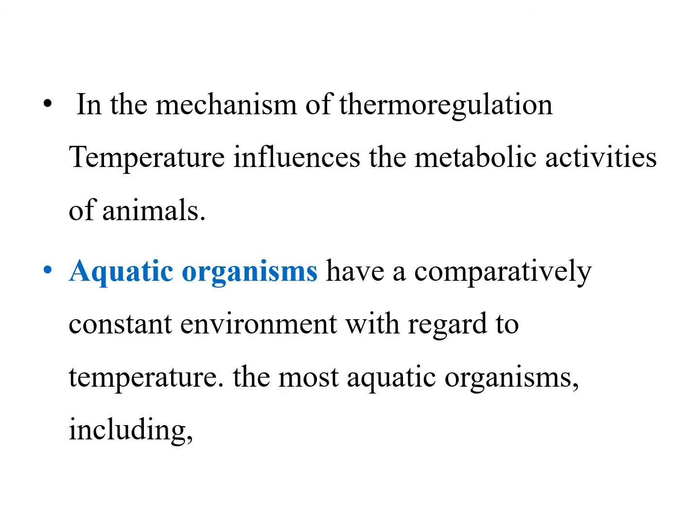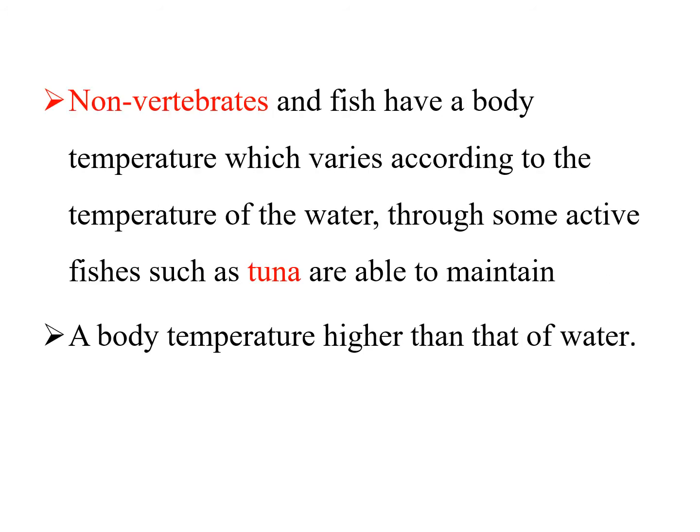In the mechanism of thermoregulation, temperature influences the metabolic activities of animals. Aquatic organisms have a comparatively constant environment with regard to temperature. Most aquatic organisms, including non-vertebrates and fish, have a body temperature which varies according to the temperature of water, though some active species, such as tuna, are able to maintain a body temperature higher than that of water.